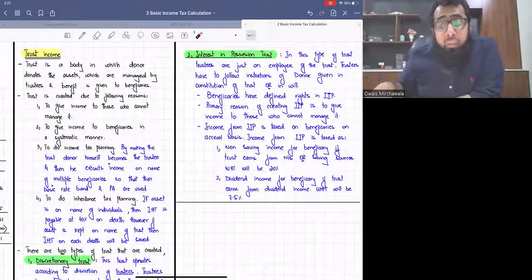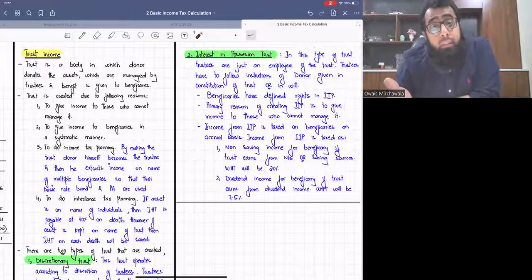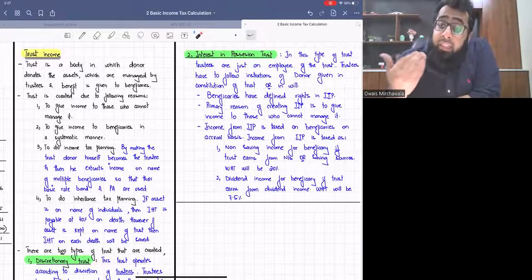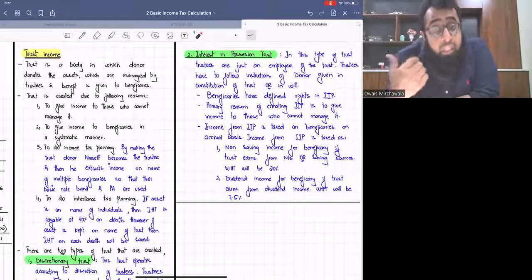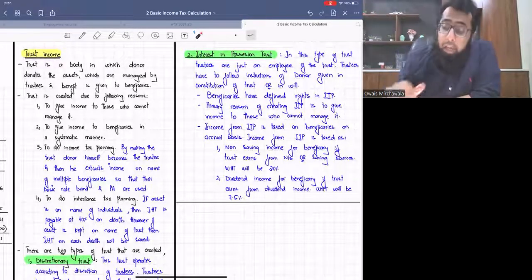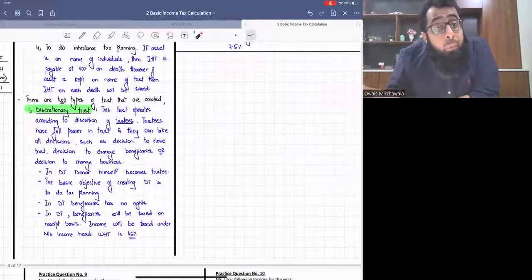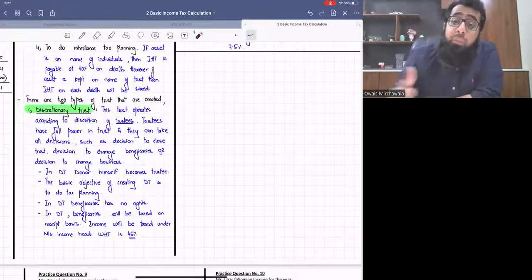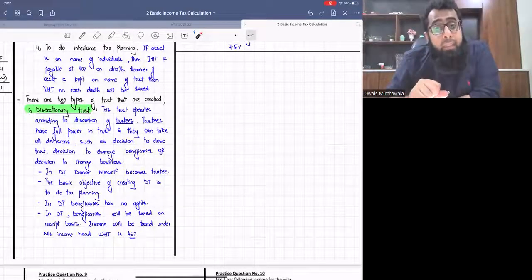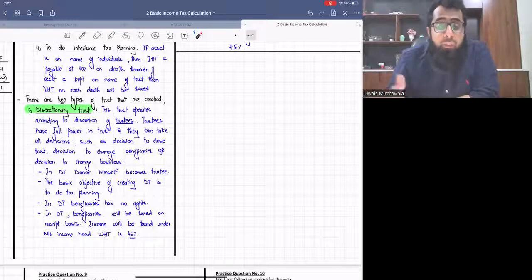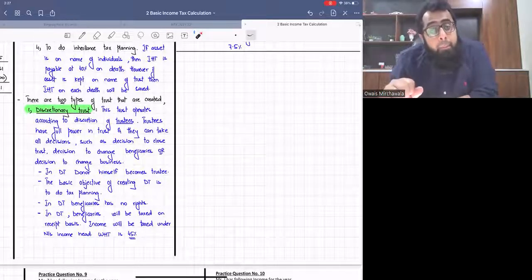Because in discretionary trust, the donor himself becomes the trustee. Now everything is on his discretion. He can change the trustees, he can change the distribution. And by using this concept, he can use the basic rate bands and allowances of multiple beneficiaries, obviously within his own family. You can use it with anyone also, but obviously use this concept for tax planning.